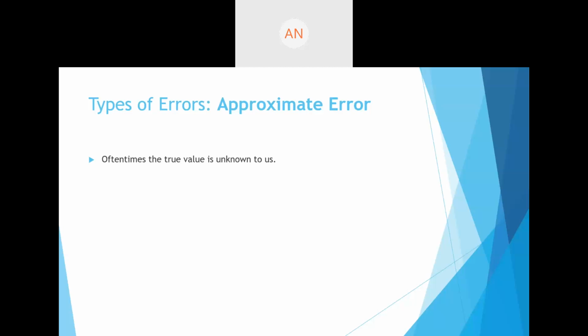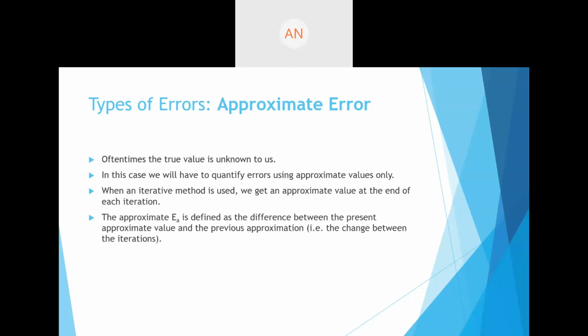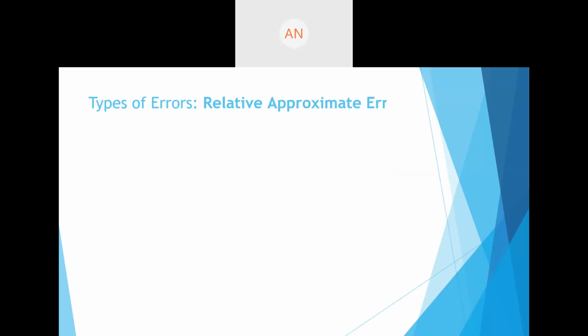Whenever you use iterative methods, we use this approximate value. Now approximate error Ea is defined as the difference between the present approximation and the previous approximation. So in simple words, approximate error is your present approximation minus your previous approximation, and the modulus, the absolute value of that. We're not interested in the sign, just in the magnitude of it.